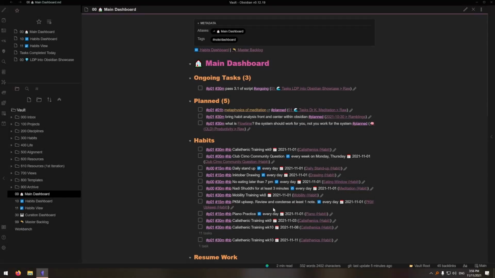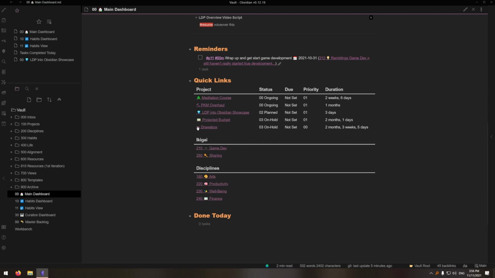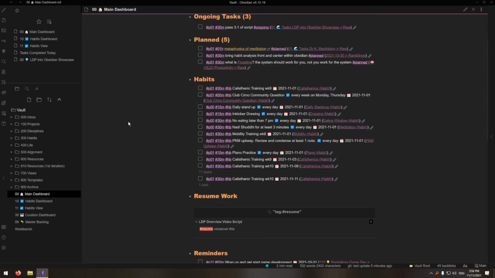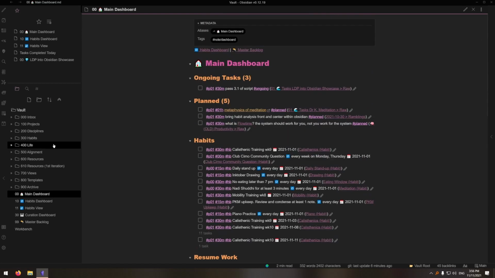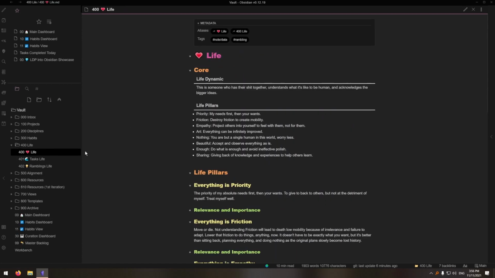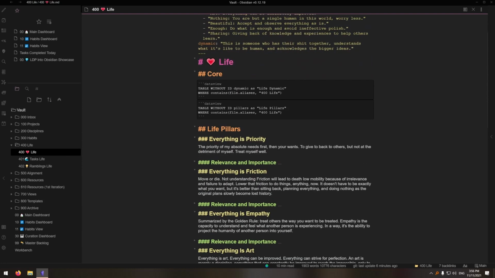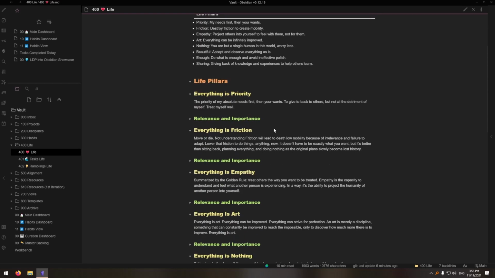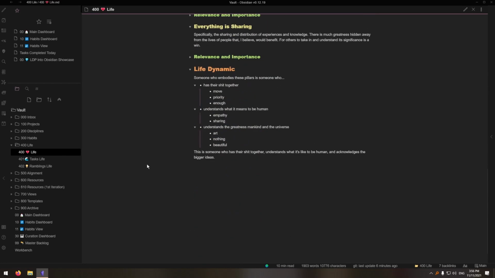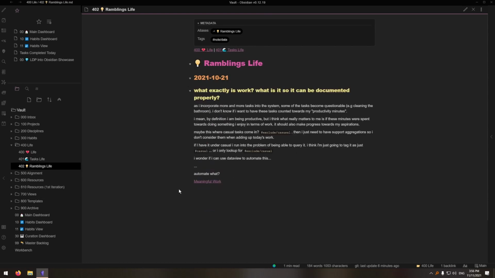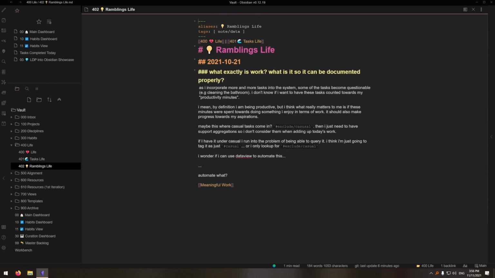Here's a more realized example of LDP in action, which is my personal implementation of it. It's a bit messy since I haven't respected my habits as of lately, but today it will serve its purpose. Under life, I have pillars and dynamic as front matter, which when in preview mode appears here. Pillars are fleshed out below as well as the dynamic. Tasks and ramblings have their own dedicated dashboard, since both can grow to infinite lengths. Whenever I find a rambling to be useful, I can refactor it into its own node.